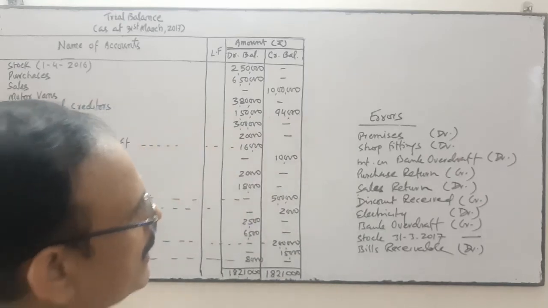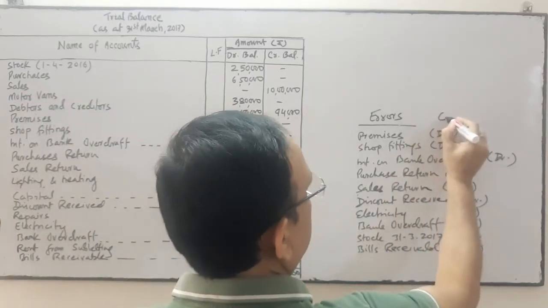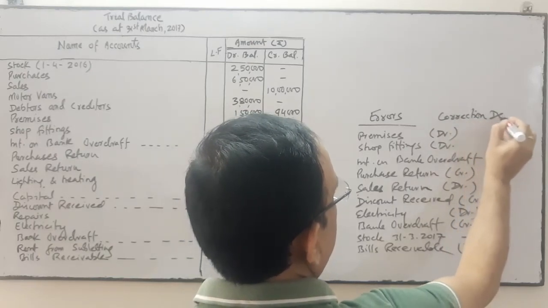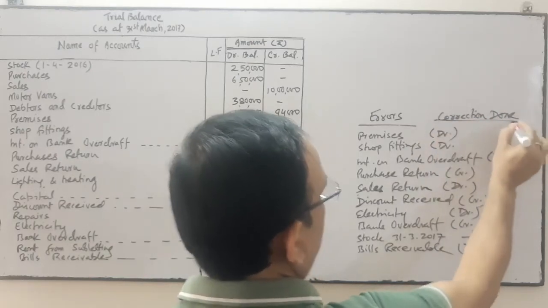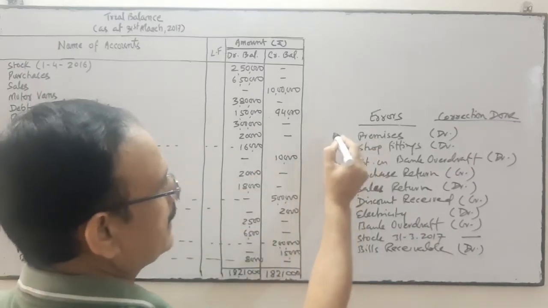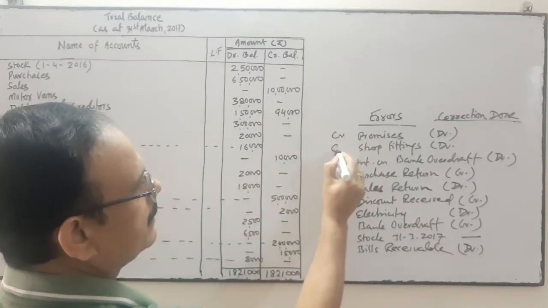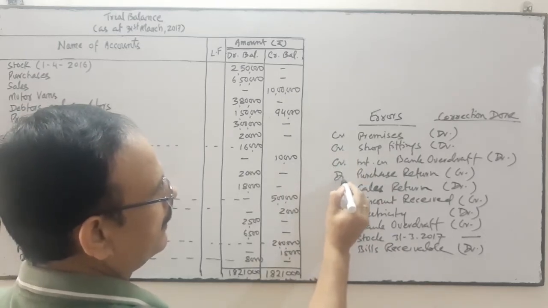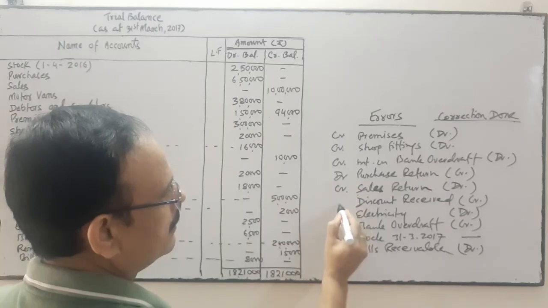Okay, so correction done accordingly. Errors they have written in the credit side, debit, credit.